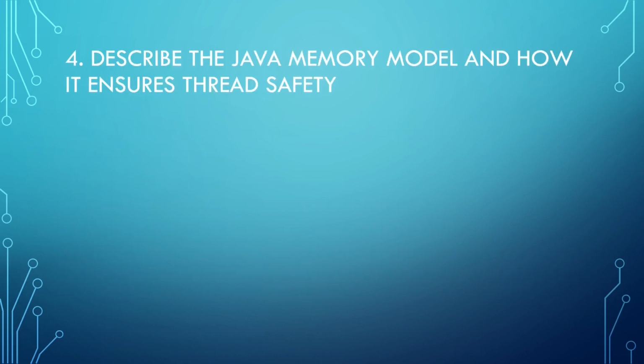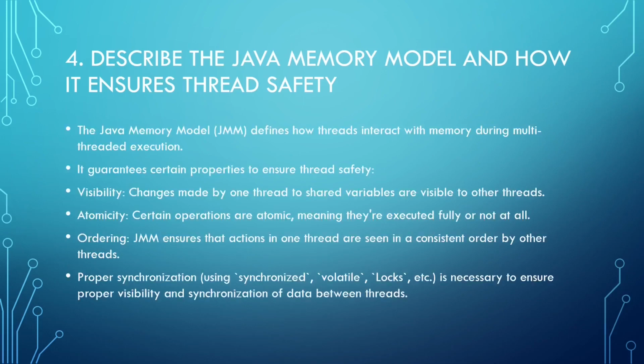Describe the Java memory model and how it ensures thread safety. The Java memory model, JMM, defines how threads interact with memory during multi-threaded executions. It guarantees certain properties to ensure thread safety. Visibility: changes made by one thread to variables are visible to other threads.